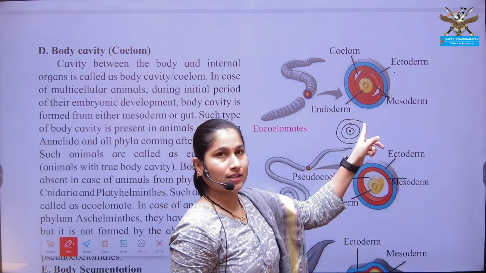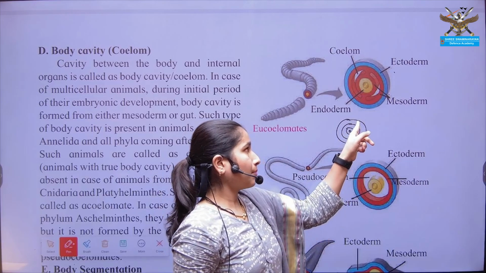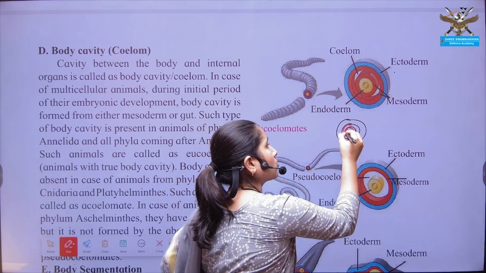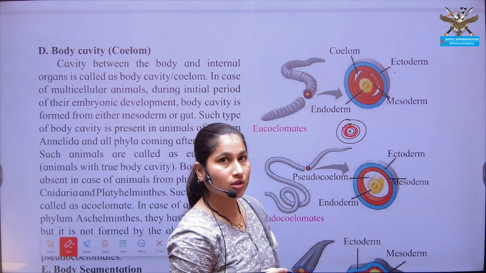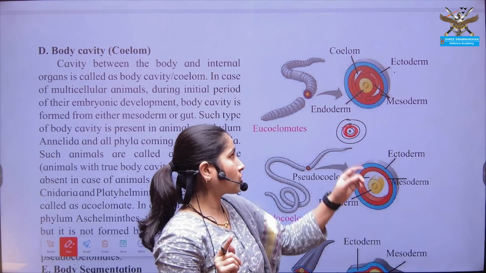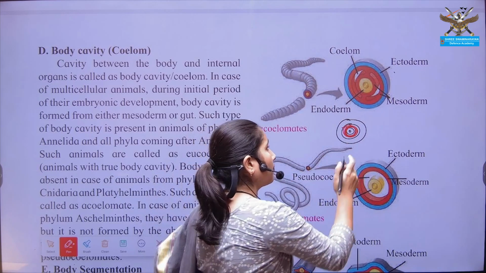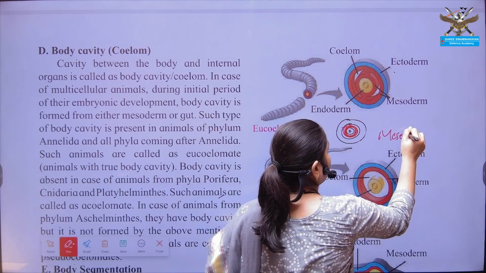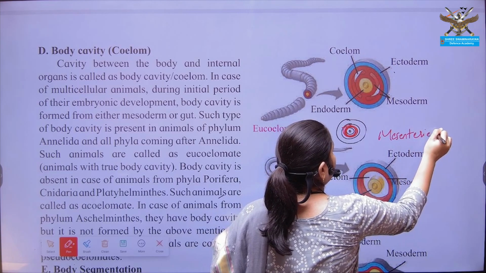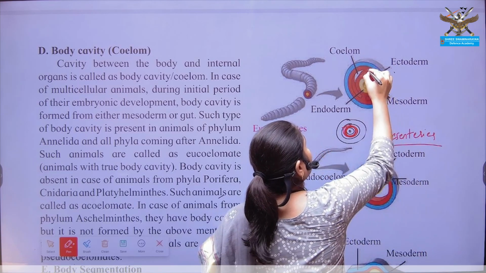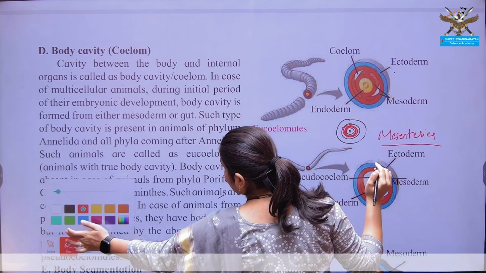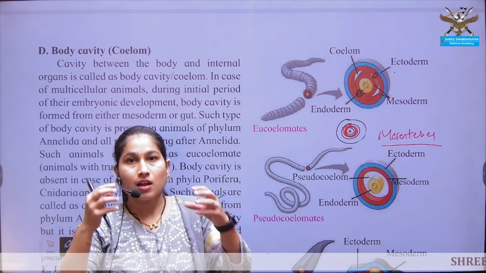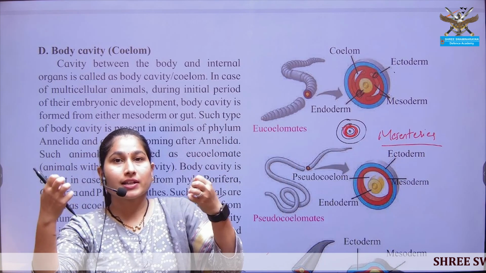So when this ectoderm is present, between the ectoderm and endoderm there is the presence of these mesodermal cells, and these mesodermal cells are joined with the ectoderm and endoderm by the mesenteries. Mesenteries are these flaps, the location where this body cavity is attached.